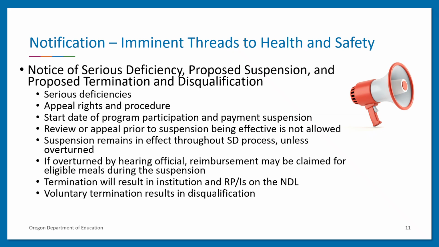The notice will include the serious deficiencies found, that the institution can appeal the suspension and the proposed termination and disqualification, that the institution's program participation, including all program payments, are suspended with a specific start date until an appeal is concluded, that ODE-CMP is prohibited from offering an appeal of the suspension prior to the suspension being effective, that unless overturned by a review official, the suspension will remain in effect throughout the serious deficiency process, that if the hearing official overturns the suspension, the institution may claim reimbursement for eligible meals served during the suspension, that termination from the program will result in placement of the institution and RPIs on the NDL, and that the institution's voluntary termination of its agreement with ODE-CMP after having been notified that it is seriously deficient and suspended from the program will still result in the institution and RPI's formal termination by ODE-CMP and placement on the NDL. The notice must include ODE-CMP CACFP appeals procedures.